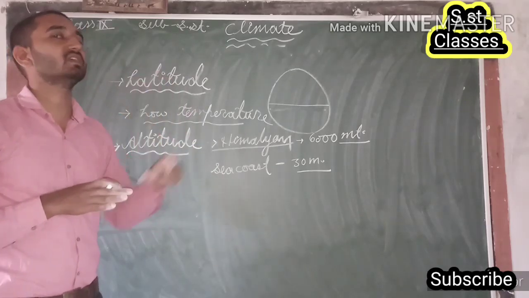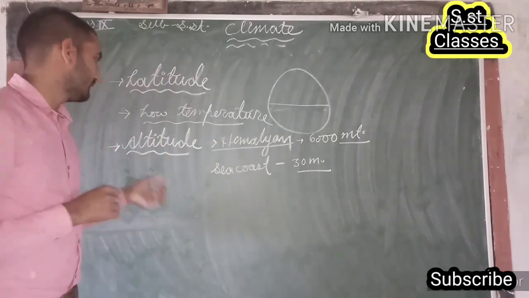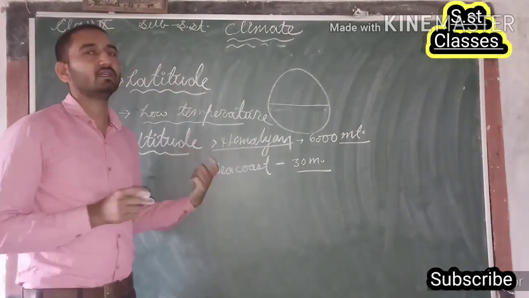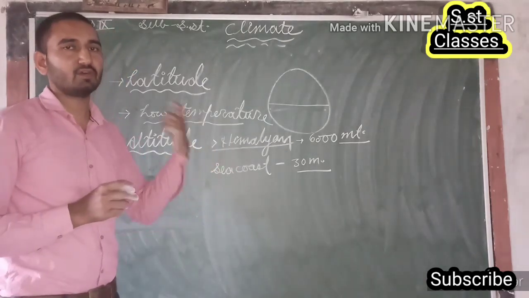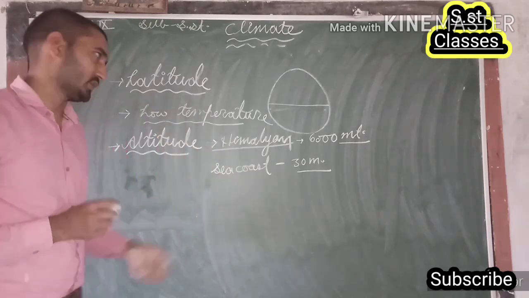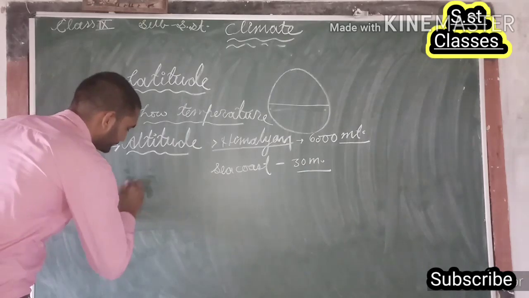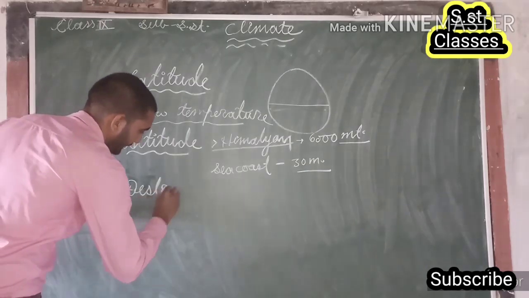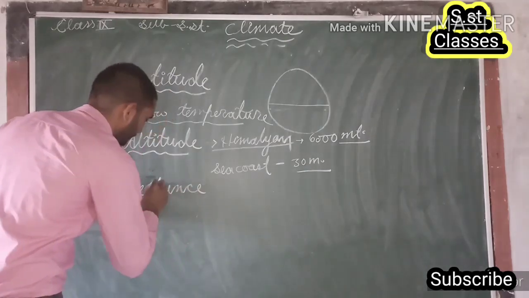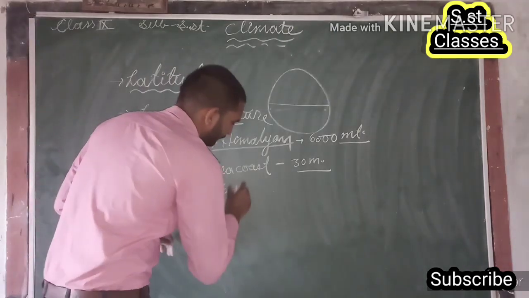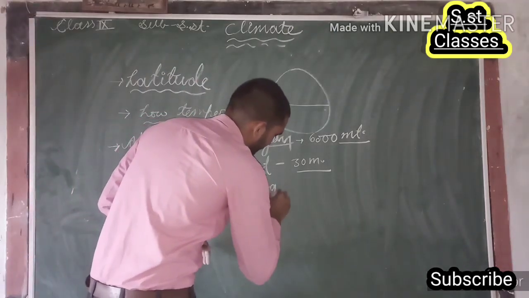In this way, the altitude of a particular place also affects the climate of that place, of that region, of that country. Now the next point is distance from the sea.